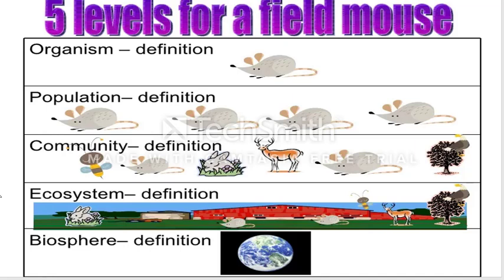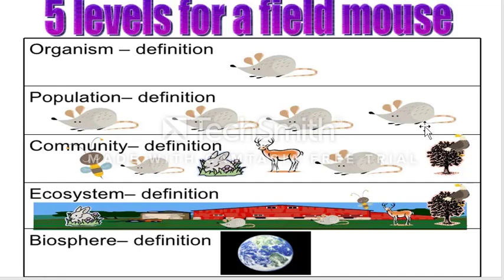Five levels for a field of mouse. If we look at a field of mouse, at first we've got only this mouse, we call organism, and second level, we've got population, means the same species. They are the same species living in the same geographical area. We call it population.